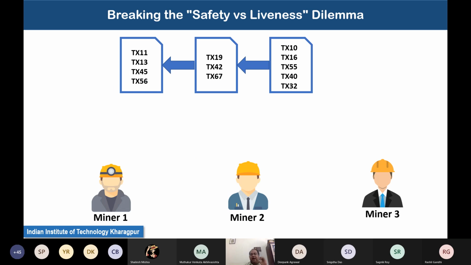So let us see how this proof of work algorithm worked in practice, and how Satoshi Nakamoto broke that safety versus liveness dilemma. So what is my problem? My problem is that I have an existing blockchain, and on that blockchain I need to propose a new next block. So I need to connect the next block to this existing blockchain.